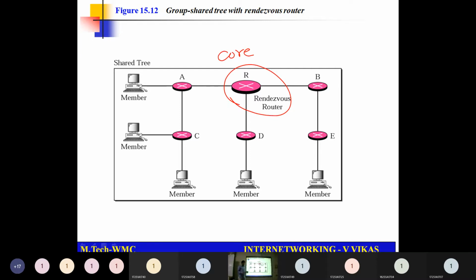Okay. So can anyone say what is source based tree approach and what is group shared tree approach? So source based tree approach, for each and every router, you are going to have multicast routing tables and all those will participate in multicast communication. When I consider group shared tree approach, we are going to select a router as core router and we will be unicasting our data to this core router, and core router will have shortest multicast paths to all the networks.